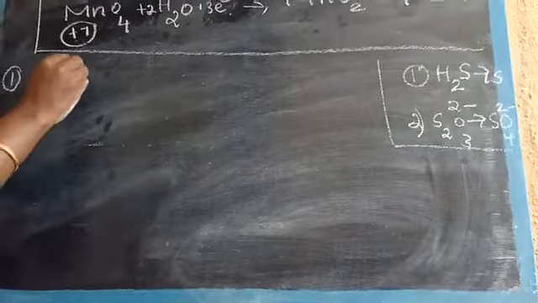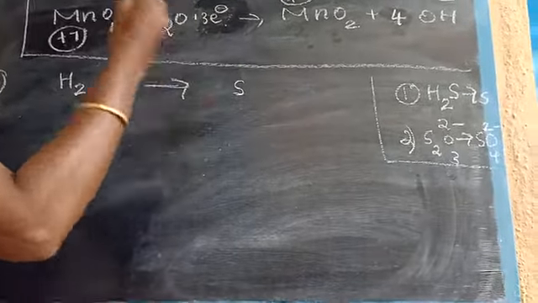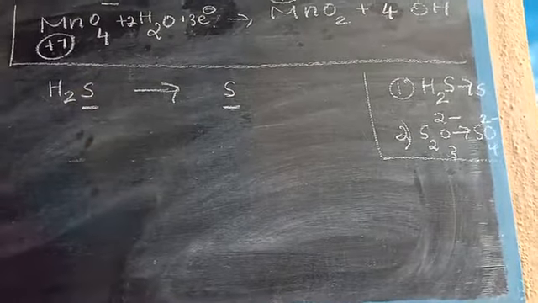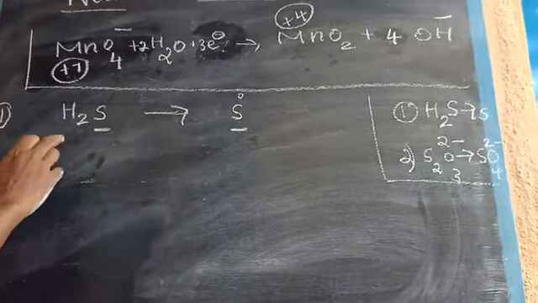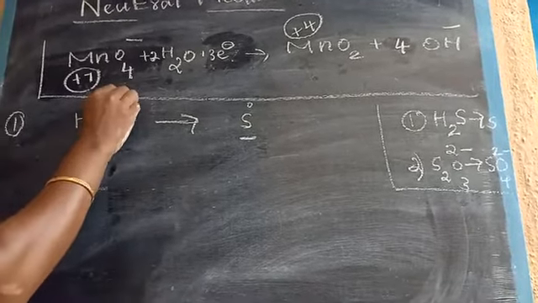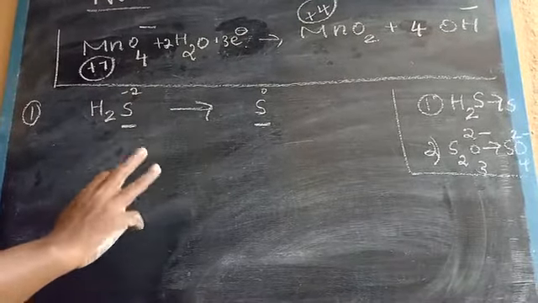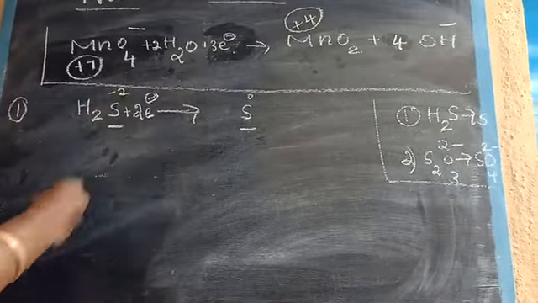First one, H2S gives sulfur. To find the oxidation state of sulfur: in elemental state it is 0. Here hydrogen is H plus, so 2 hydrogens are plus 2, so sulfur is minus 2. Minus 2 to 0, so the difference is 2 electrons. So write 2 electrons.